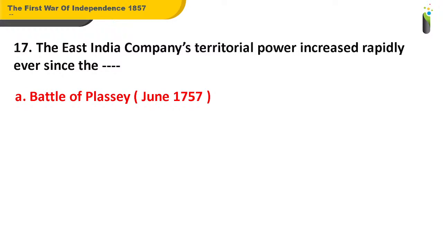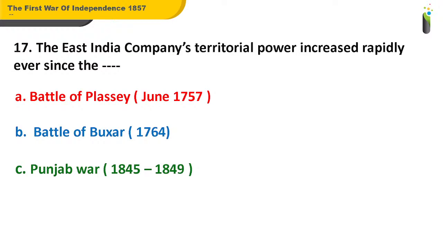A. Battle of Plassey in June 1757. B. Battle of Buxar in 1764. C. Punjab War from 1845 to 1849. D. The Crimean War from 1853 to 1856. Was it the Crimean War, Punjab War, the Battle of Buxar, or the Battle of Plassey?